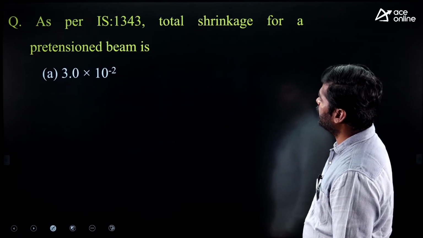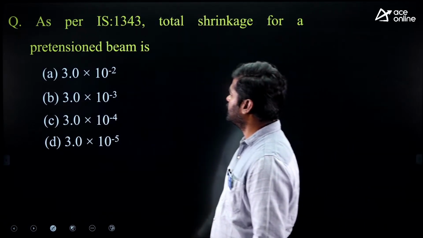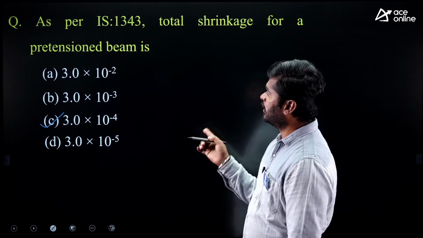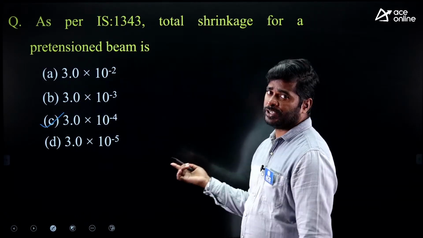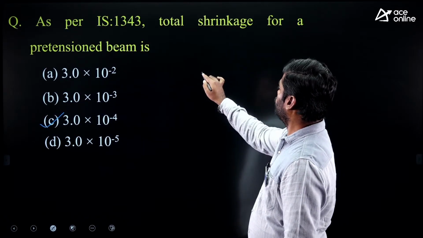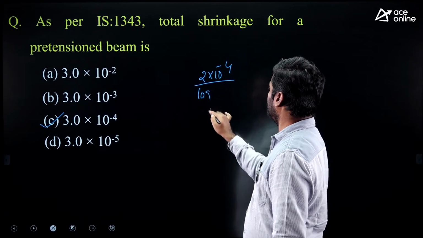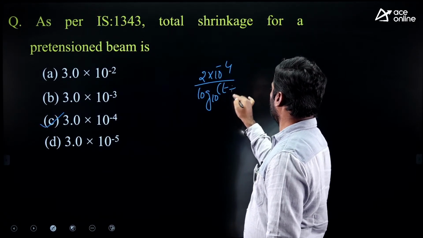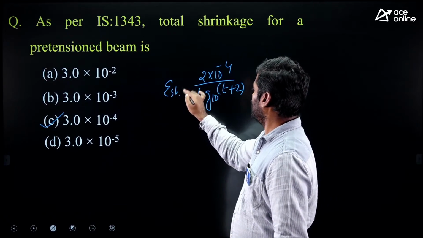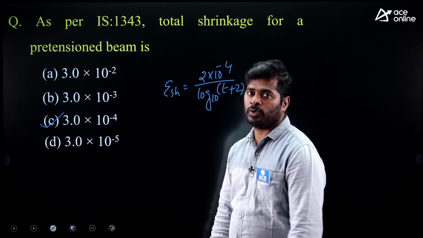Next question. As per IS 1343, total shrinkage for pre-tensioned beams is 3 into 10 to the power of minus 4. Either for pre-tensioned beam or for post-tension, anyone you may expect in exam. For post-tension, shrinkage strain is 2 into 10 to the power of minus 4 upon log base 10 into (T plus 2). It is a shrinkage strain in concrete under post-tensioning. Under pre-tensioning, 3 into 10 to the power of minus 4.